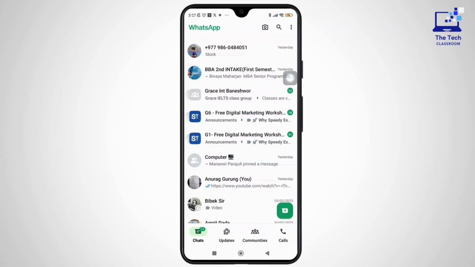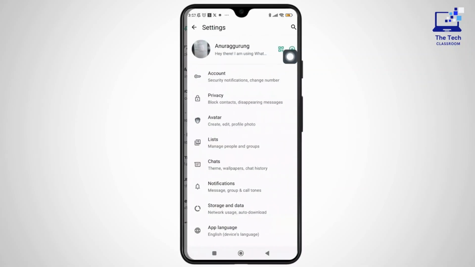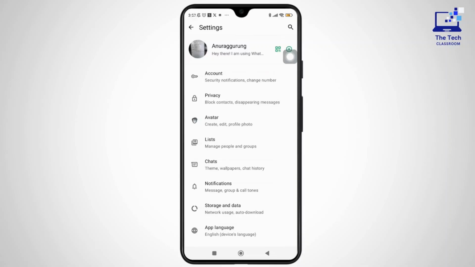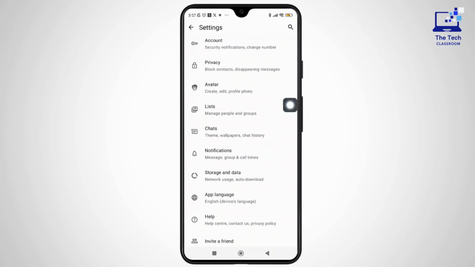And once you are inside the app, simply tap on the three dot icon shown in the top right corner of the screen. And from the drop down menu, simply tap on the option Settings. And once you are in the Settings section, simply scroll down and tap on Notification.